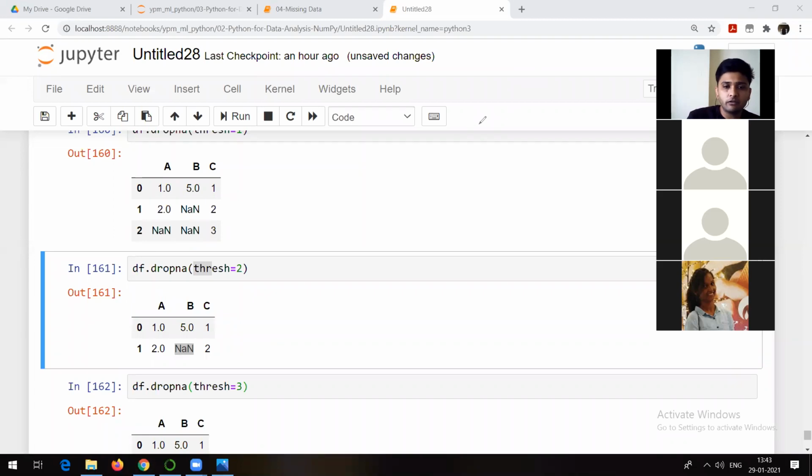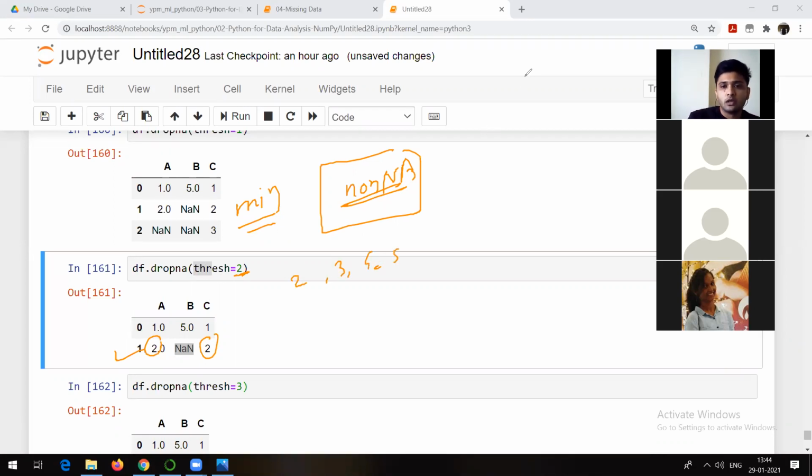So you can remember it in different ways. Just remember it like this: show me all those rows where there are minimum 2 non-NA values. This is the point. Whatever value I mention here is how many non-NA values I want. Minimum 2 non-NA values, so 1 is here, 2 is here. That's what this row is showing. And minimum 2 means it can be 2, it can be 3, it can be 4, it can be 5, and so on.